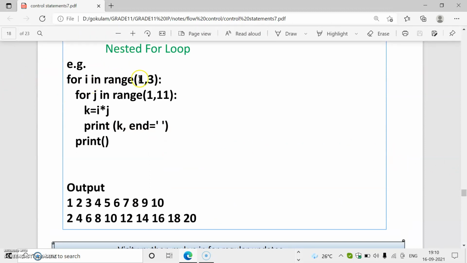So here there is a for loop, for I in range 1 comma 3, then for j in range 1 comma 3. For these two, first the value of I becomes 1, j becomes 1, k equal to I star j, so the value of k becomes 1. Then again this inner loop will work. After exiting from the inner loop, only then the outer loop works. So the value of j becomes 2. The value of I is 1 itself, because only after exiting from this inner loop is the value of I incremented. So according to that, this program will work.